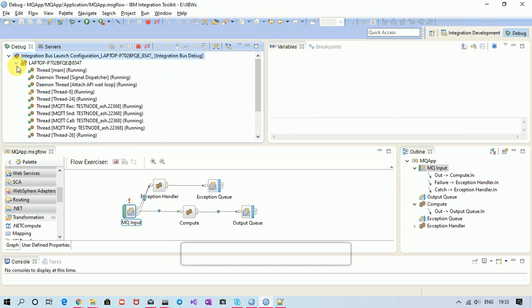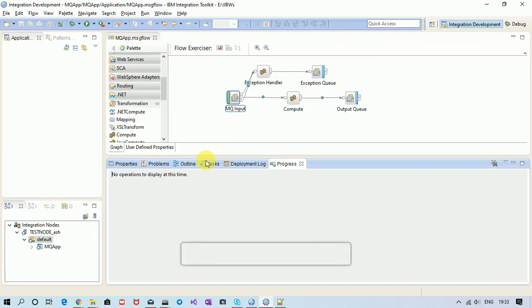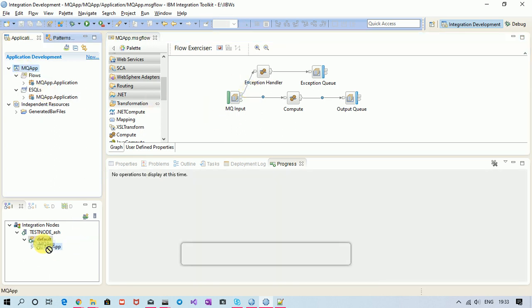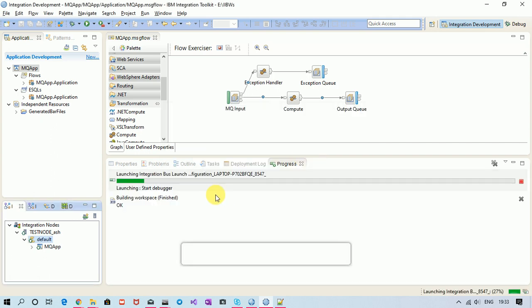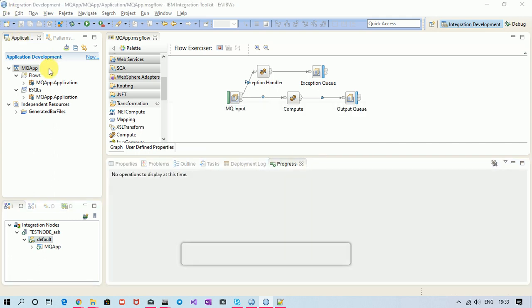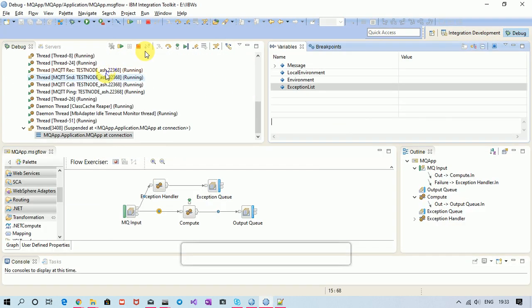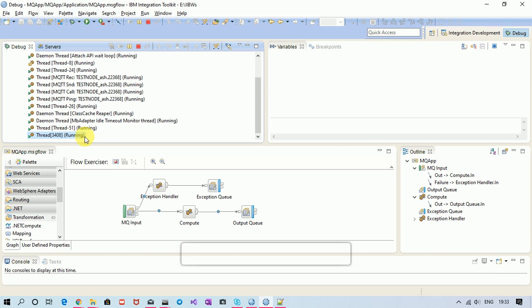Okay, let me remove catch terminal. I was trying to explain the thing if catch is not connected and transaction mode is no. So let us deploy again after saving. Deployed, launch the debugger again. Right, debugger is launched, exception occurs. Now if I move ahead, see my thread is stuck in between.